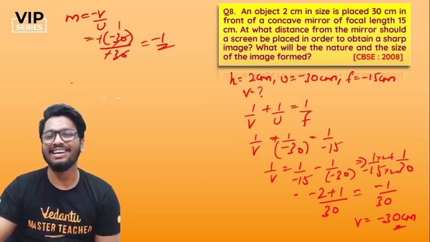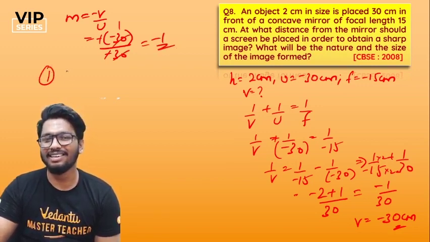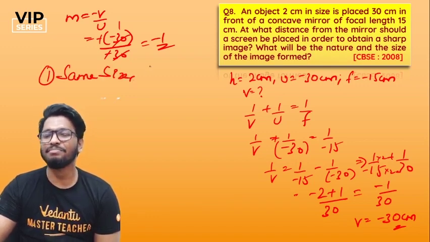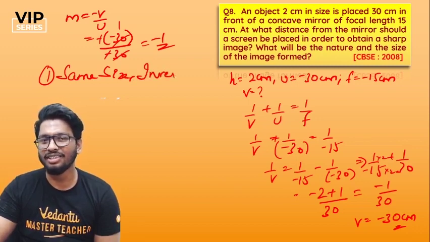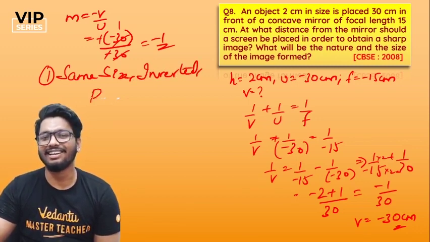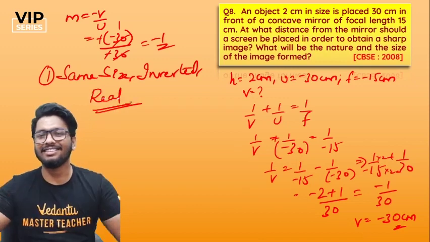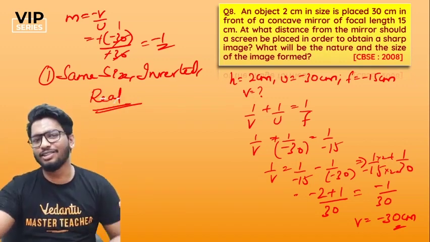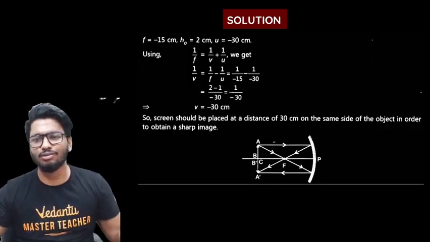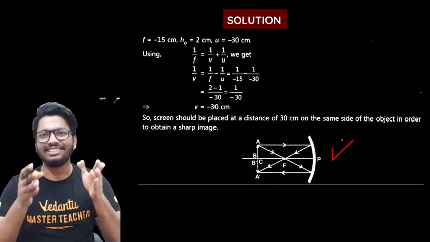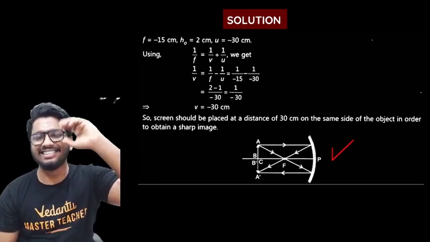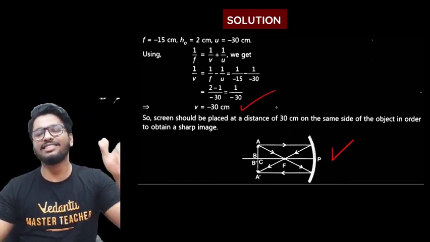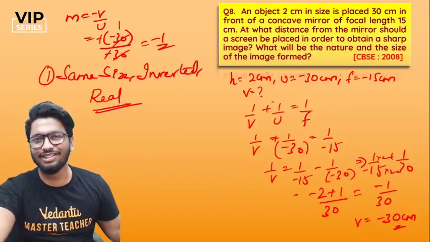So because it's minus 1, that means that the image is going to be of the same size. It'll be of the same size, and because it's minus, it's going to be an inverted image, and inverted images are real as well. So these are the nature and the size of the image. The image is of the same size, it's going to be inverted, and it's going to be real as well. And if you want to draw the ray diagram, this is what the ray diagram would look like, because the object is kept exactly at the center of curvature itself. So that is the answer, guys. Minus 30 centimeter is your image distance, and this would be your nature of the image as well.